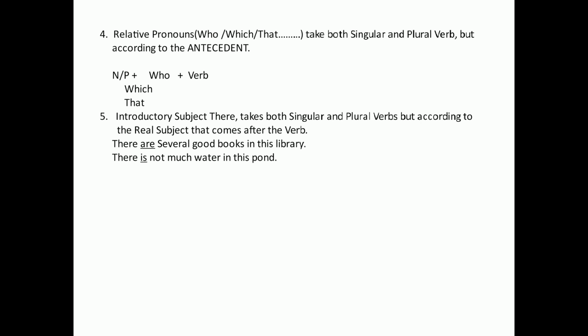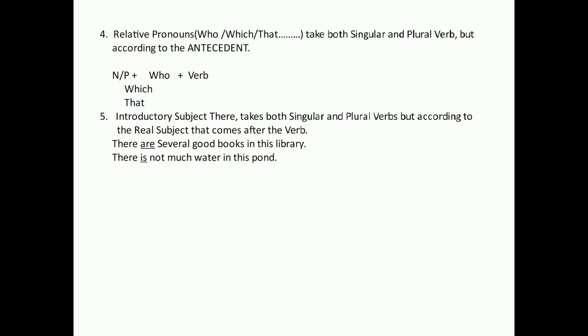See here, one thing is very important. This is the only sentence beginning with there where the verb comes before the subject. Actually, in an assertive sentence, the verb comes after the subject, but this is the only condition when a verb comes before the subject. The real subject is after the verb. For example, there are several good books in this library. Second example, there is not much water in this pond.